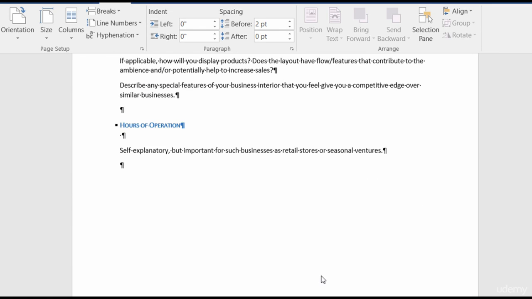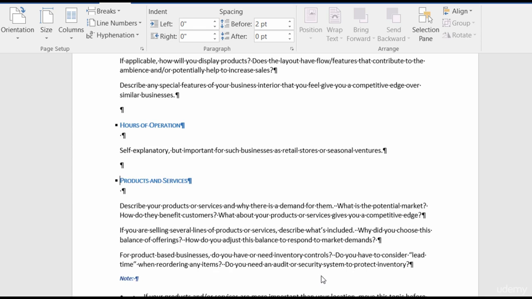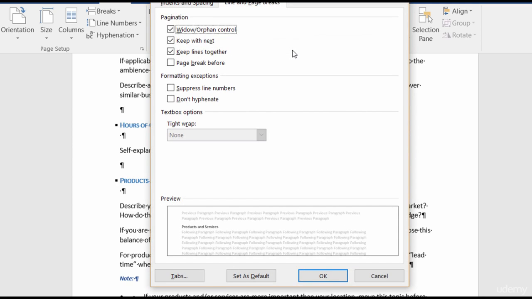Alright, so that's something to be aware of. If you're ever taking a look at a Word document and there is a page break and you don't see it and you don't know how to get rid of it, try going into the paragraph dialog box. I'm going to bet that the option has been checked there.